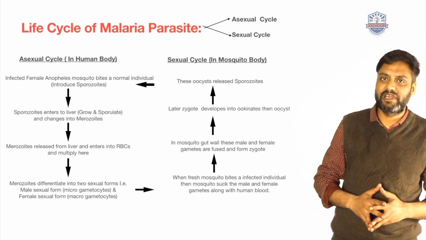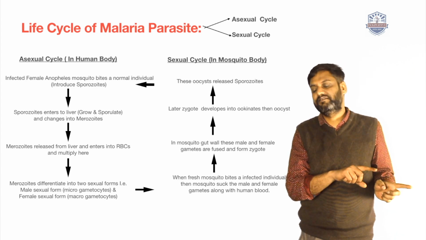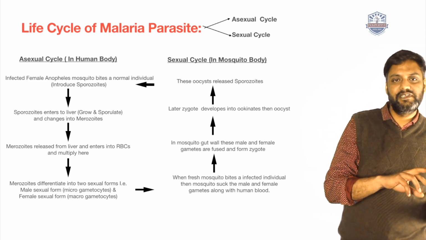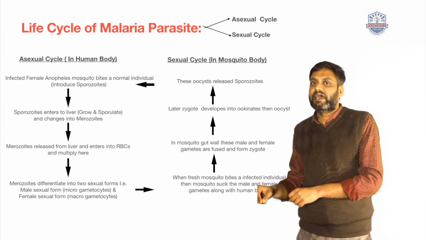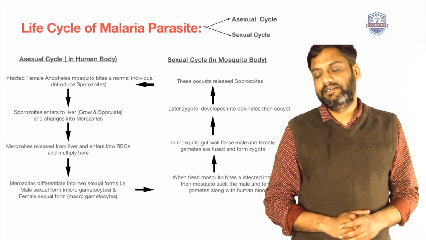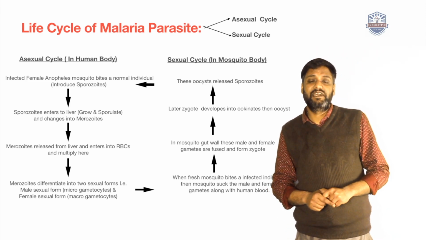After maturation, sporozoites turn into merozoites. After that, these merozoites are released from the liver, go to the red blood cells and multiply there.